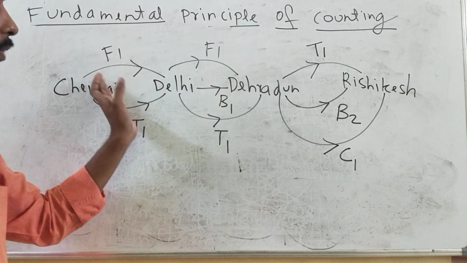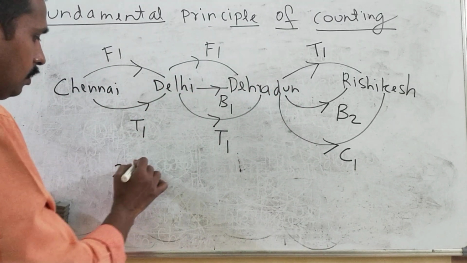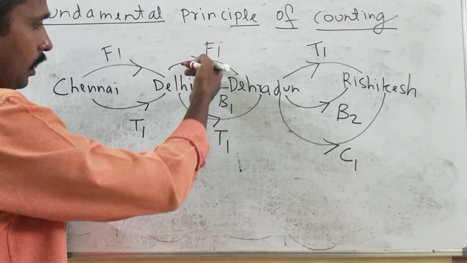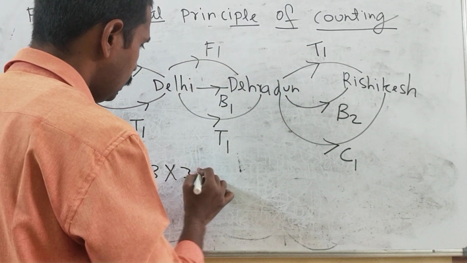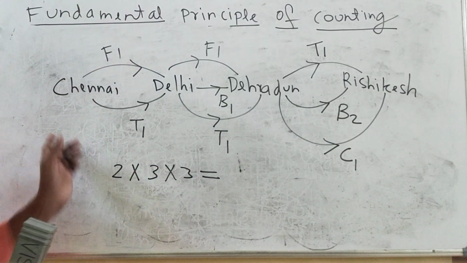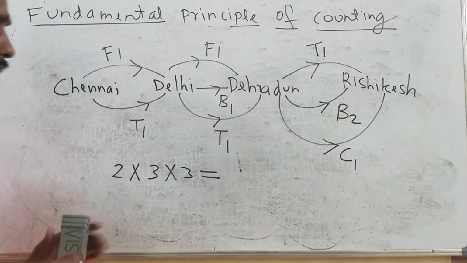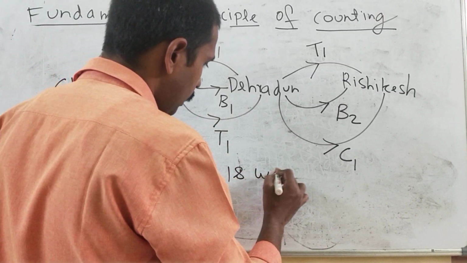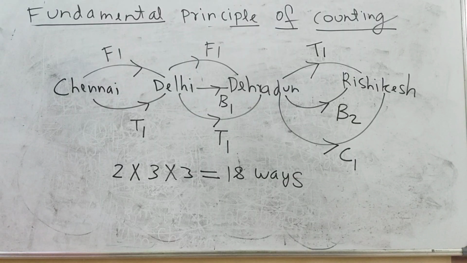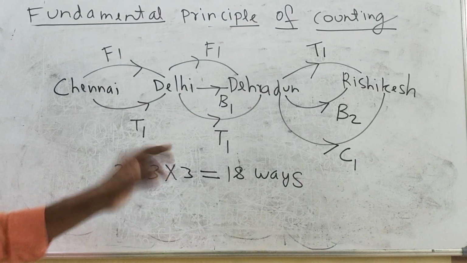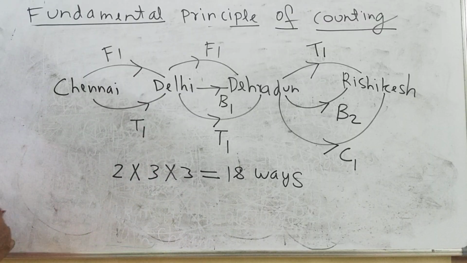So now, 1, 2, 3. How many ways here? 2 ways. And how many ways here? 3 ways. Here how many ways? Again 3 ways. So in how many ways can the person travel from Chennai to Rishikesh? 3 threes are 9, 2 nines are 18. He can travel in 18 ways. And one more thing you can see, suppose that tiffin box example.